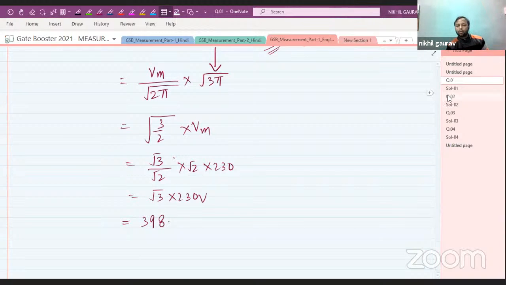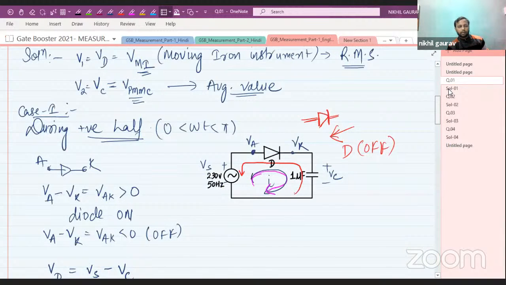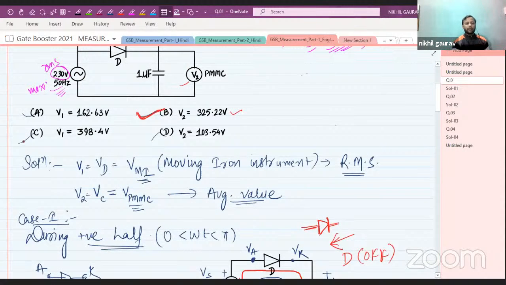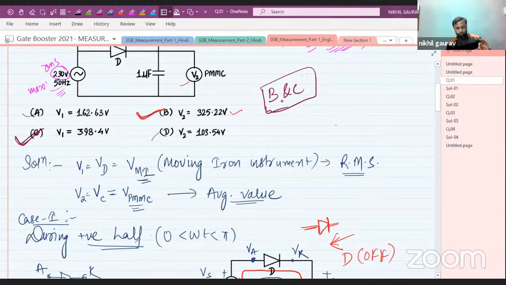All right, let us go and check the options. We are getting 398 in option C. So the correct option for this question is option B and option C. If you are having any doubt, please ask me here itself. Otherwise, we will see the next question.